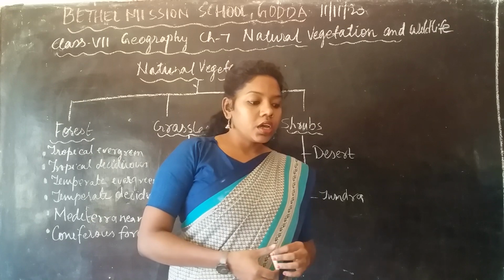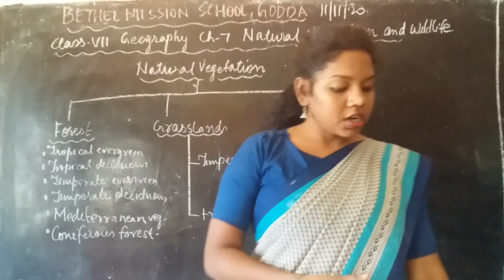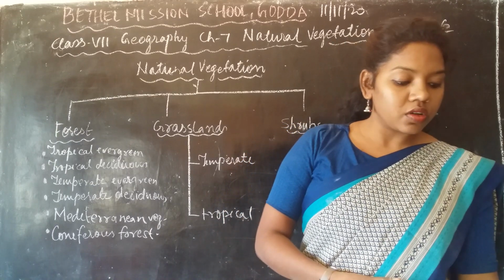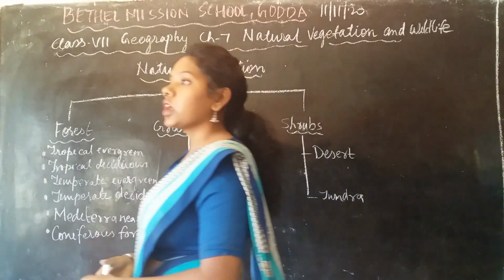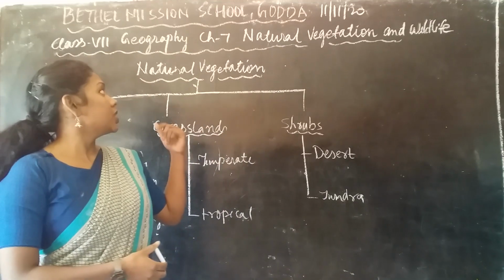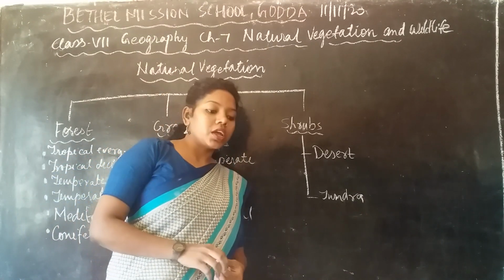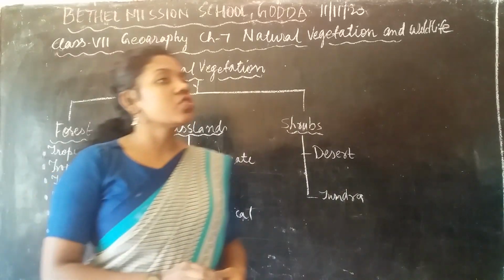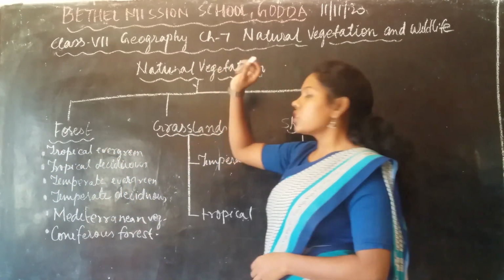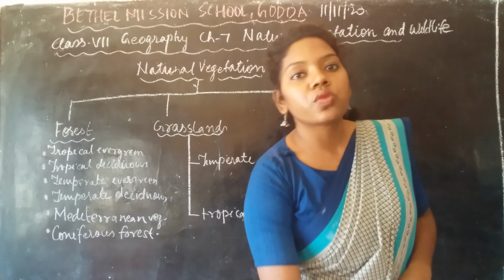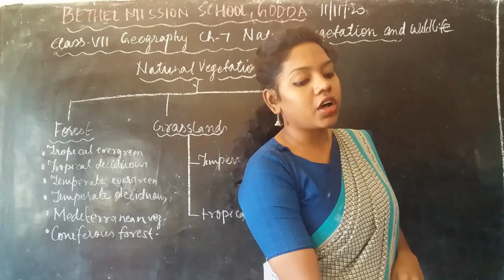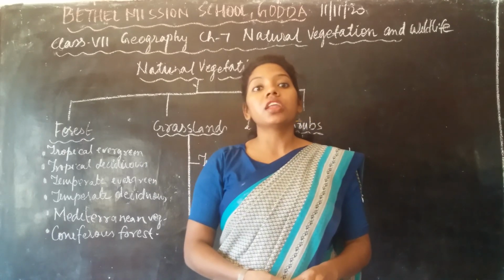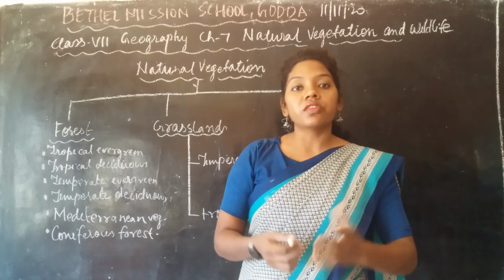Okay, so in the last chapter you have learned about the hydrosphere. Yes or no? In this chapter you are going to learn about natural vegetation and wildlife. First of all, let us understand what natural vegetation is. It is plant life, or flora, as it is called. The living plants present on the earth's surface are called the flora.